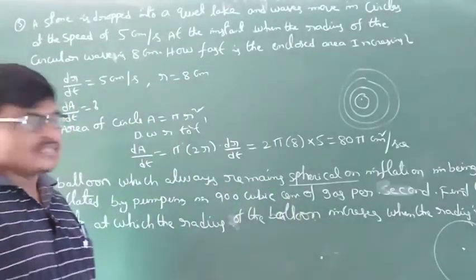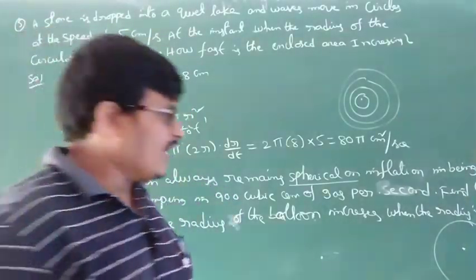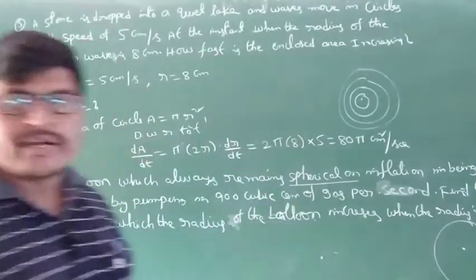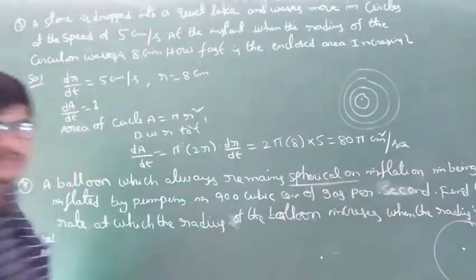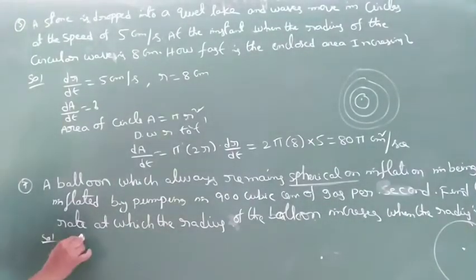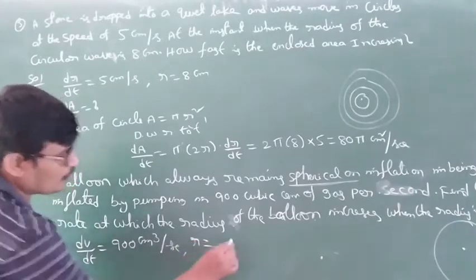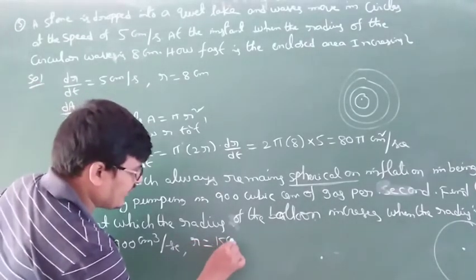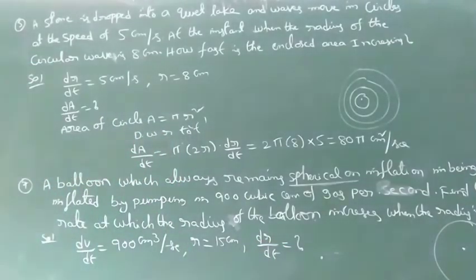The radius increasing rate. dV by dt is given, but we have to find dr by dt. So dV by dt is equal to 900 cubic centimeters per second, r is equal to 15 centimeters, and dr by dt is equal to question mark. What is the volume of the sphere?